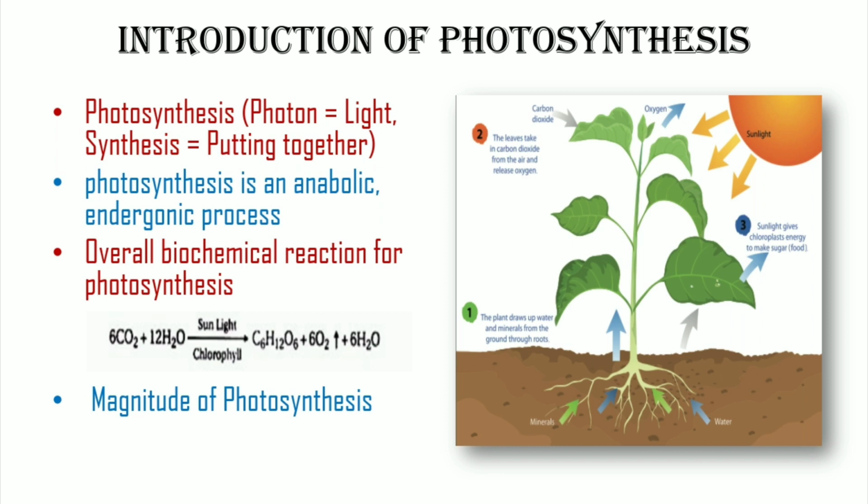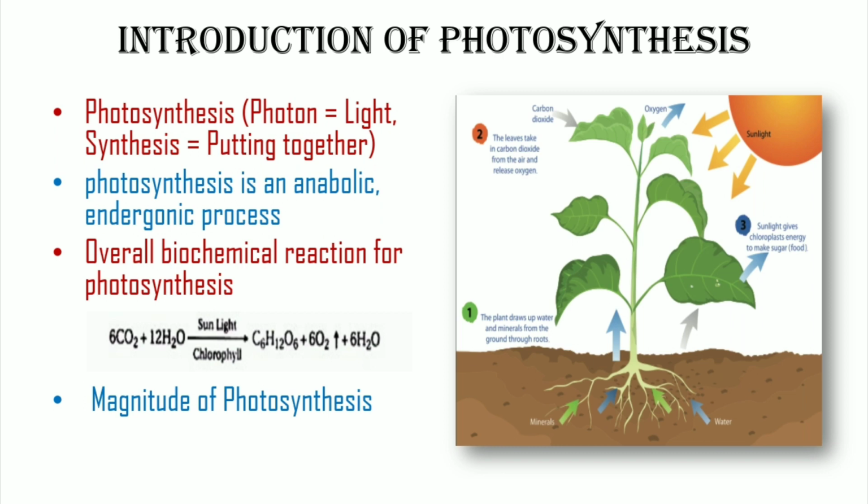The overall biochemical reaction for photosynthesis is 6CO2 plus 12H2O, in the presence of sunlight and chlorophyll pigments, forming C6H12O6 plus 6O2 plus 6H2O.